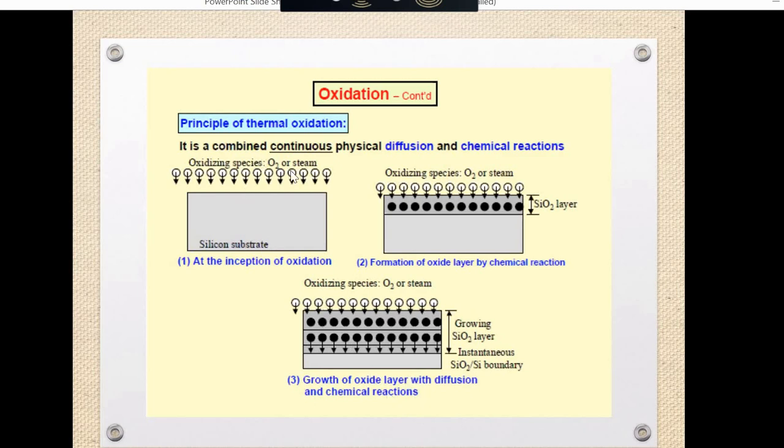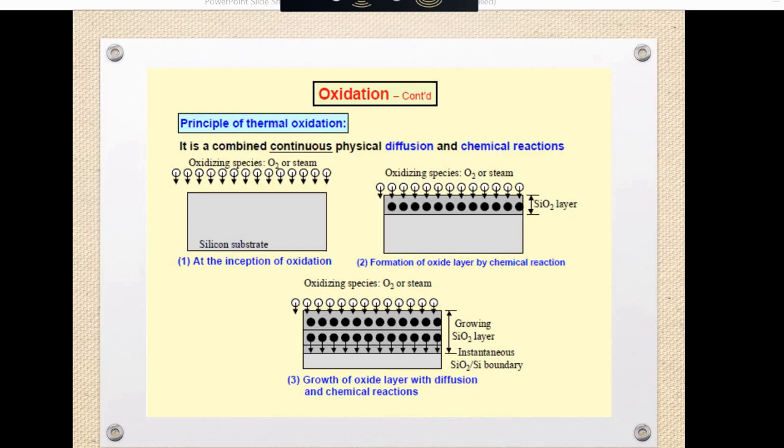ठीक है. This is the principle of thermal oxidation. कैसे form होता है? In this way. So basically it depends on the size of the layer, how much time we have exposed it to this situation. So then what is the requirement of the thickness, कितना requirement है उसके हिसाब से, according to that calculation we will expose it for that duration of time.